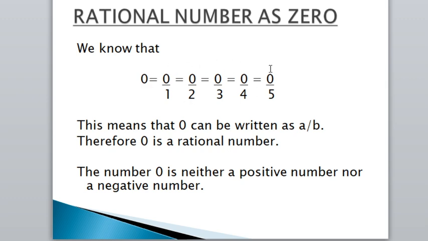It means that if 0 is divided by any number, we will get 0 only. So we can say 0 is a rational number. This means that 0 can be written as a by b, which is in the form of a fraction, and if any number is given in the form of a fraction, then that number is called a rational number. Therefore, 0 is a rational number. The number 0 is neither a positive number nor a negative number.